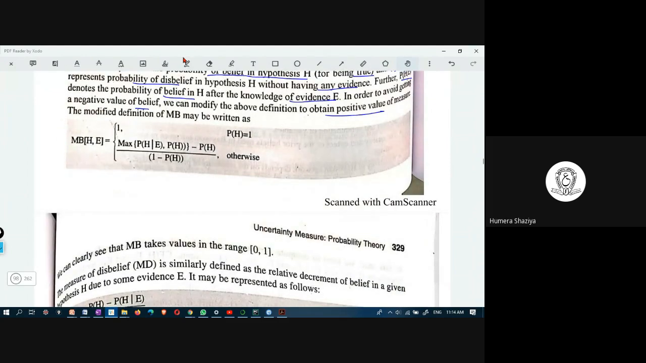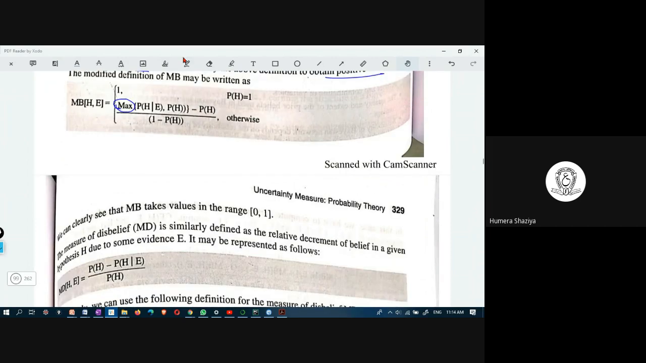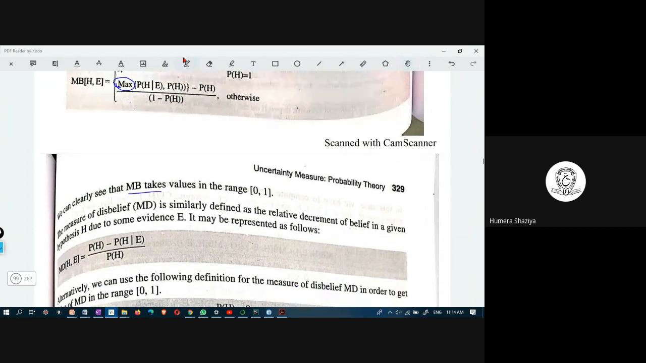Measure of belief, hypothesis, evidence is 1 if probability of the hypothesis is 1, otherwise you are taking the maximum. Why are you taking the maximum? In order to avoid 0. Whichever is greater, that value is taken. And MB takes the value in the range 0, 1.